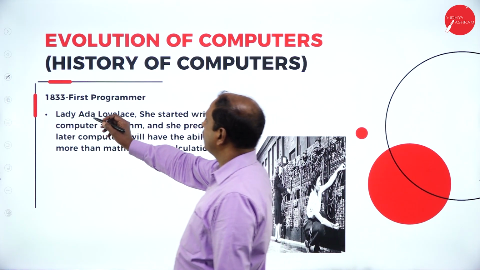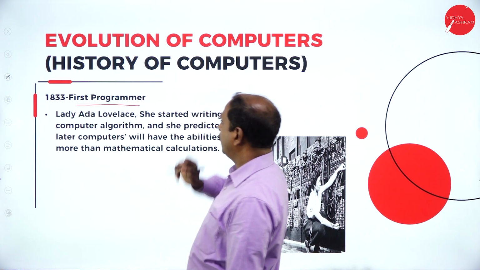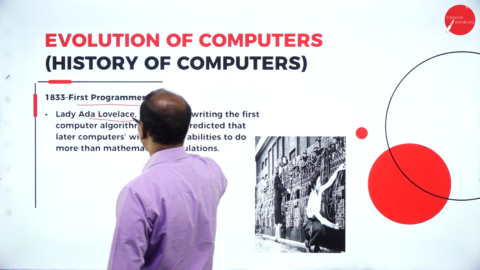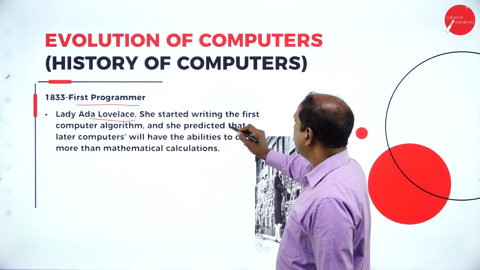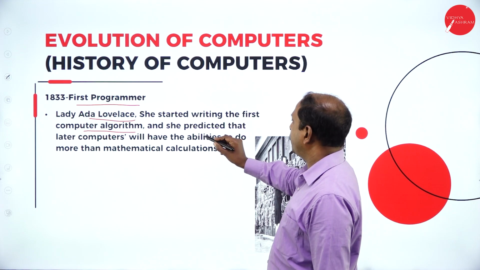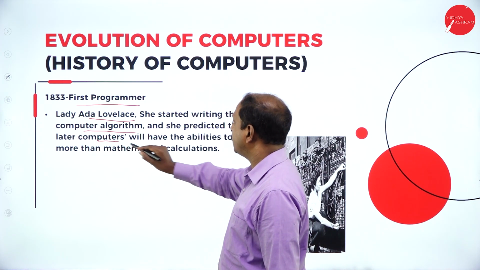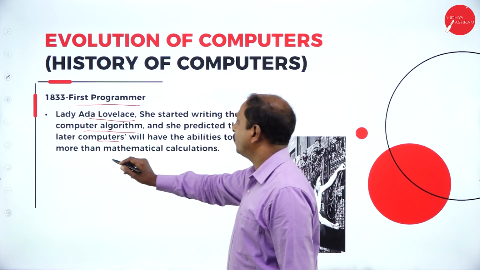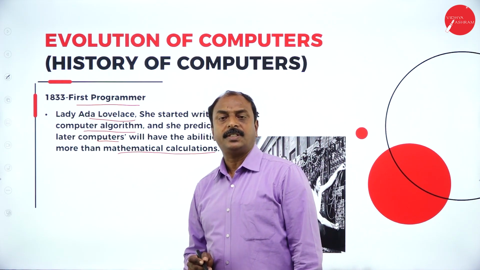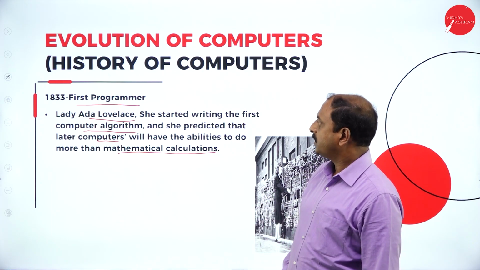Next comes the first programmer. Lady Ada Lovelace started writing the first computer algorithm, and she predicted that later computers would have the ability to do more than mathematical calculation. She was the first programmer.